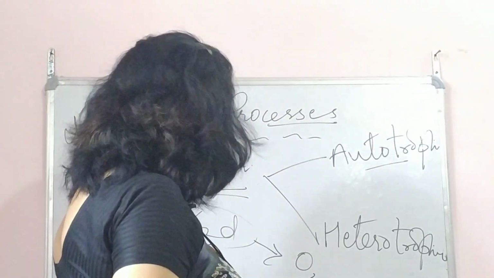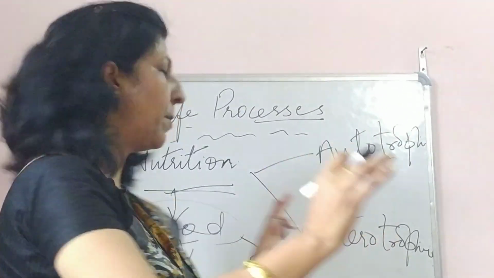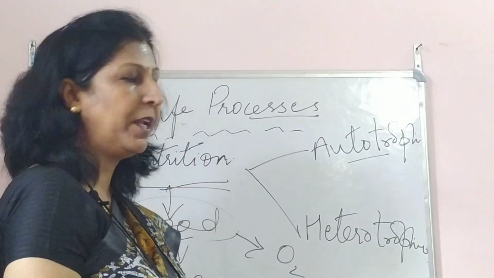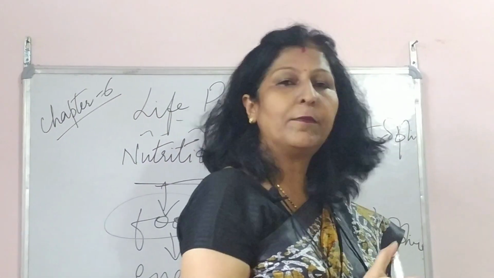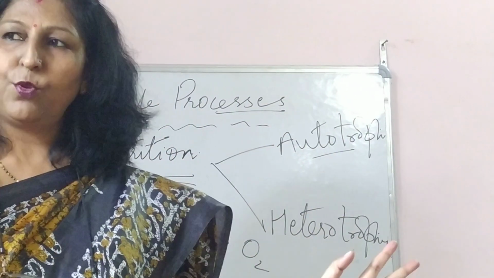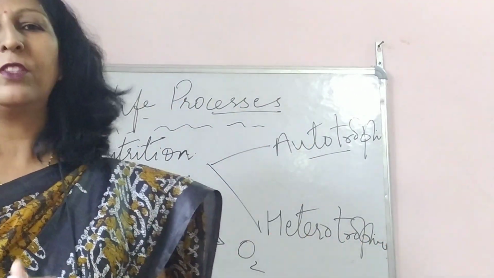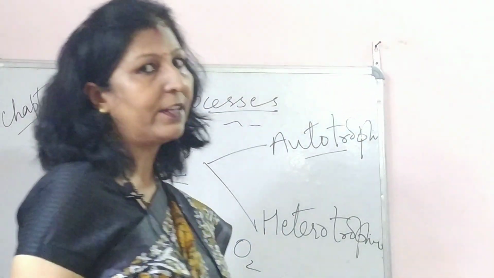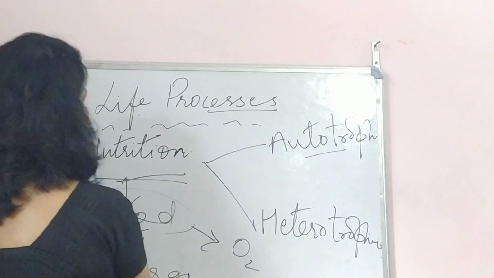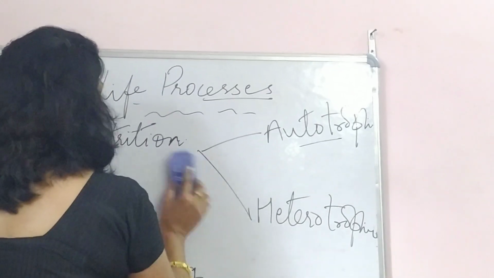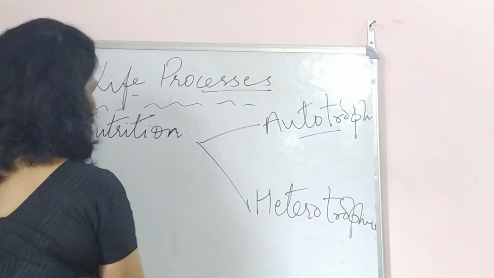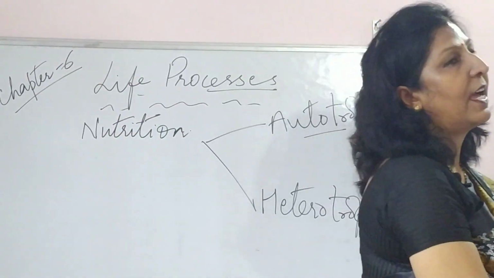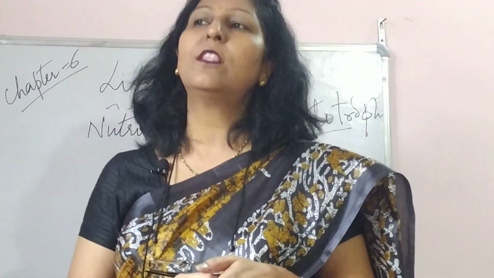Okay, so this is what is normal, the processes which take place in the body. Now let me come to autotrophic nutrition. I hope you can see the directions I have given you. Let me come to the plants. As I told you, autotrophic nutrition normally is carried out by plants which are green in color.